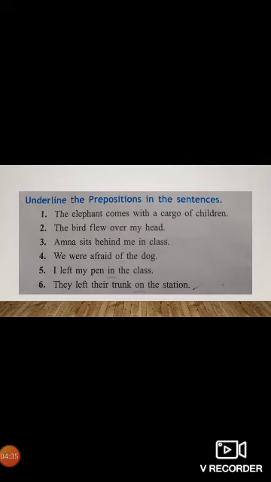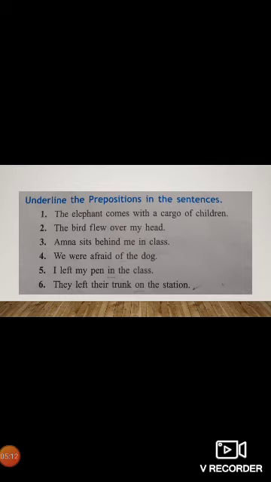Now boys, you will underline the prepositions. Look at the number 1. Here with is a preposition, so you will underline the with. Look at number 2. Here over is a preposition, so you will underline over. Number 3, behind is preposition. Okay, so you will underline this. Number 4, of is the preposition. Number 5, in is a preposition. And number 6, on is a preposition. So these are the example of preposition. So boys, this is your classwork.